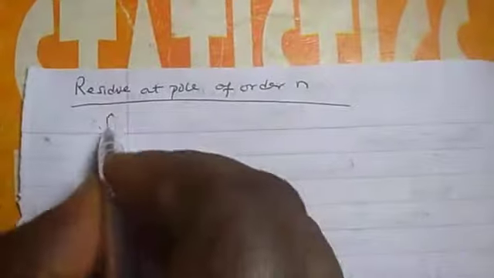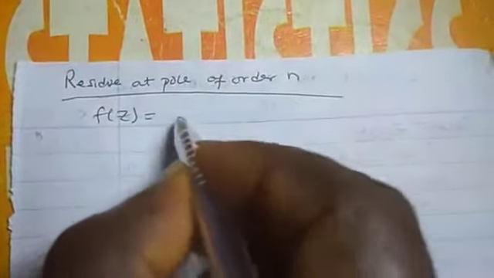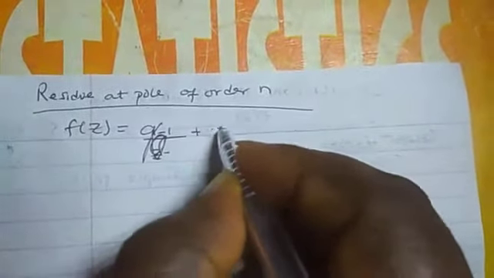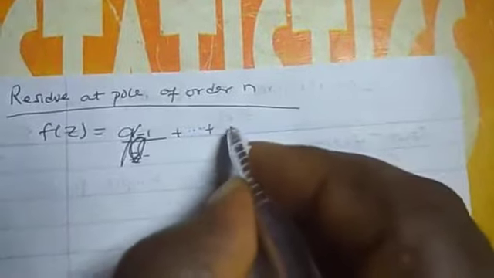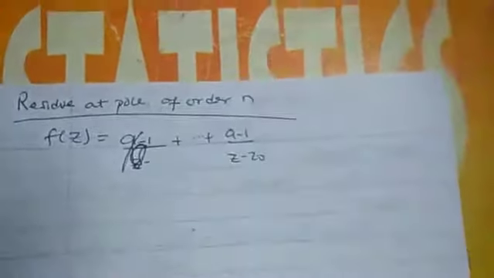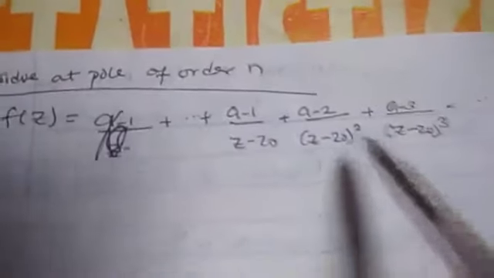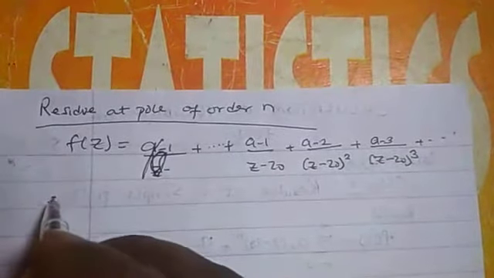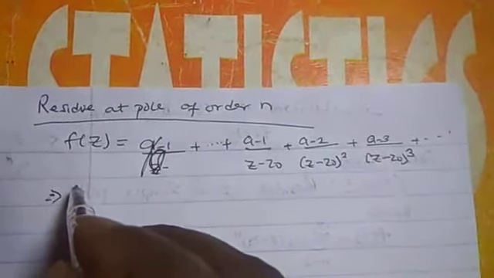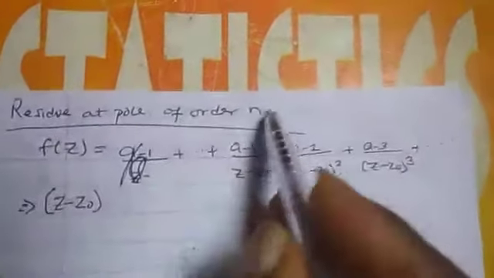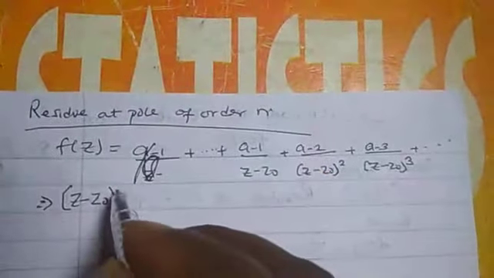So we recall that our f of z is equal to a minus 1 over, or let's put it like this. Let's assume that it's coming plus plus up to a minus this, and so on and so forth. So we have recalled this. From this place now, let's multiply both sides by z minus z naught raised to power n, because we are dealing with a pole of order n.